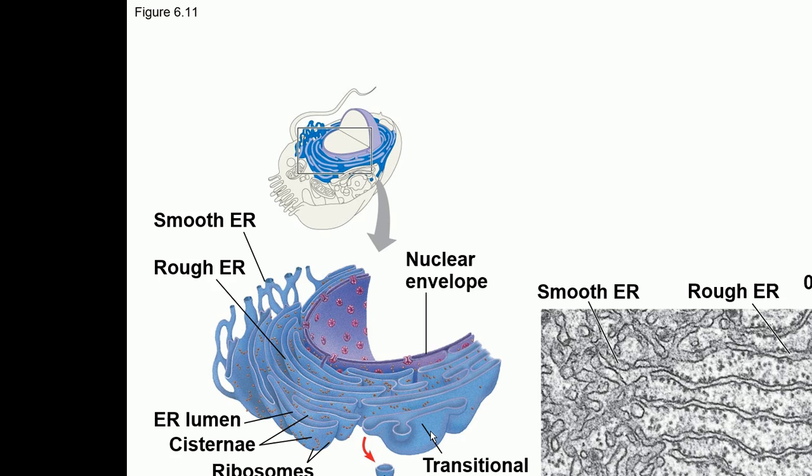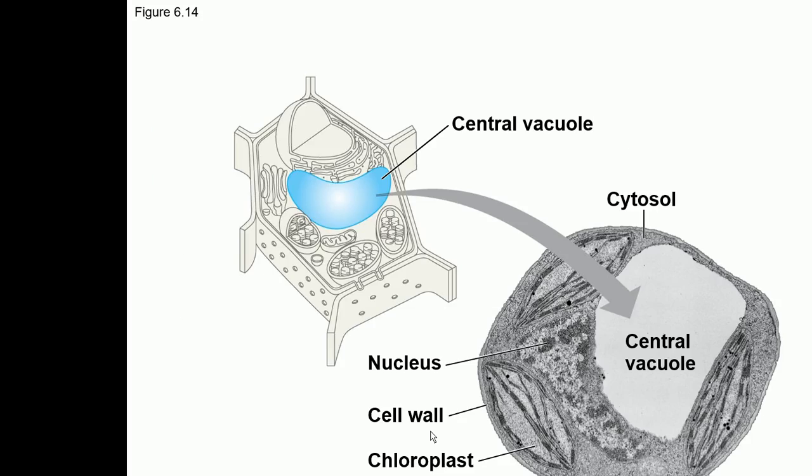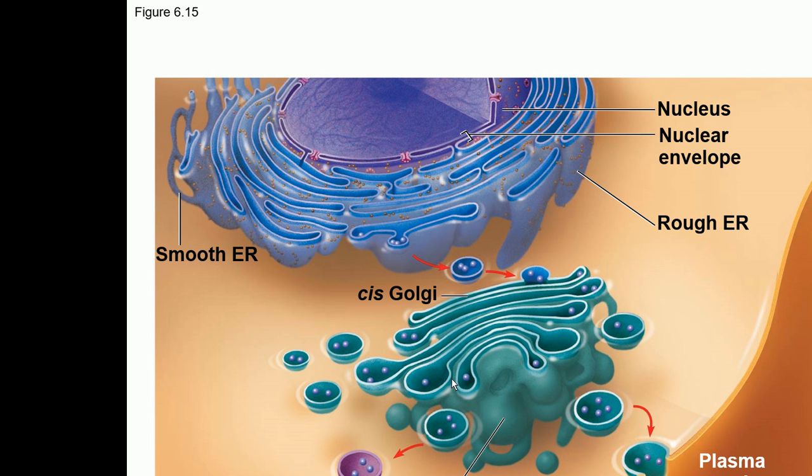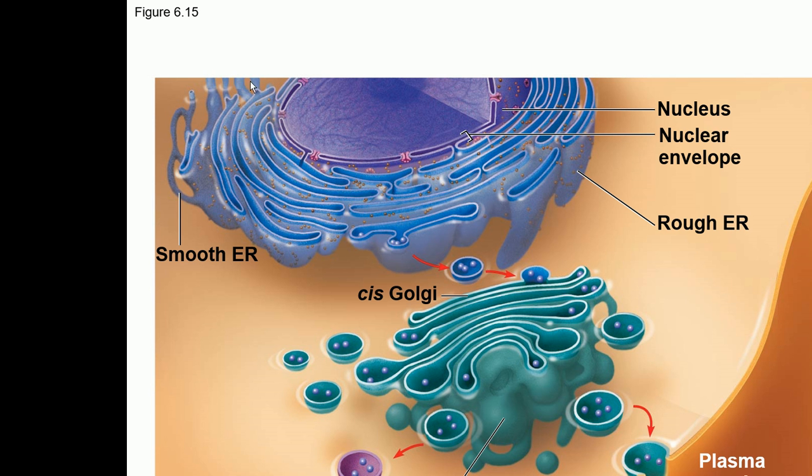Let's first of all go here actually. From here, I would like to explain to you that this is the plasma membrane. We just talked about the endomembrane system. This is the nucleus. This is the nuclear envelope. This is the endoplasmic reticulum. This is the Golgi apparatus. We have not shown lysosomes here. So these are the important components of the endomembrane system.